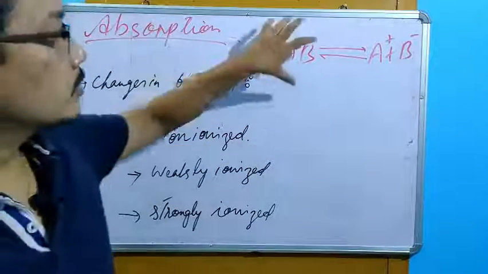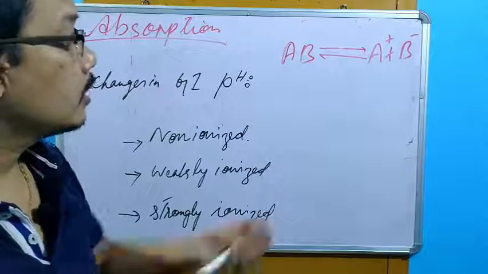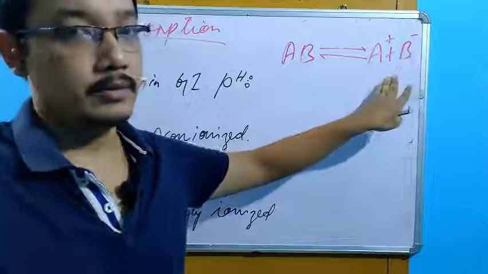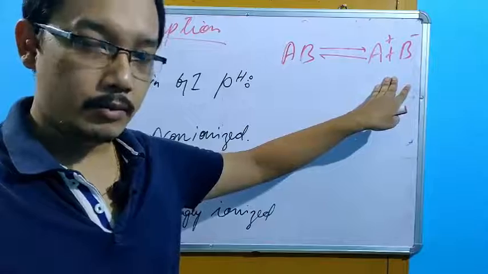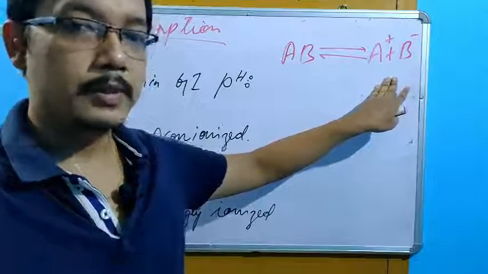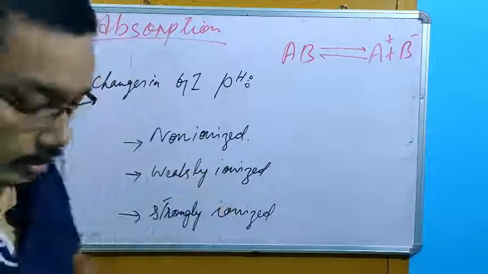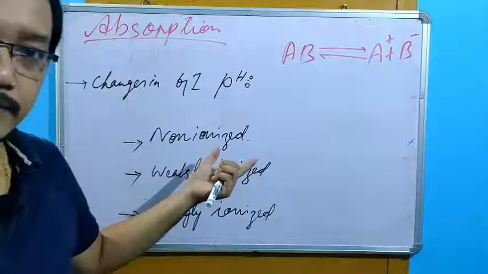Certain drugs, what will they do? Certain drugs will not be dissociating to any ions when incorporated to a particular solution. These are said as non-ionized drugs, or also said as non-electrolytes.